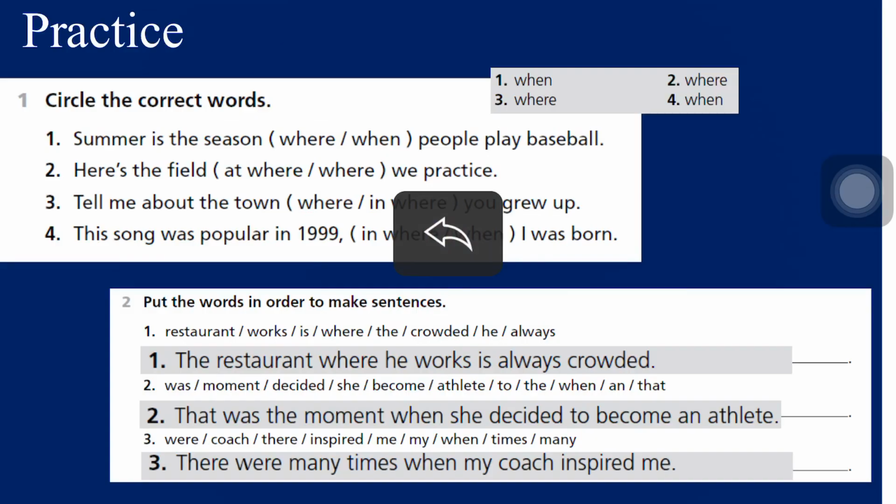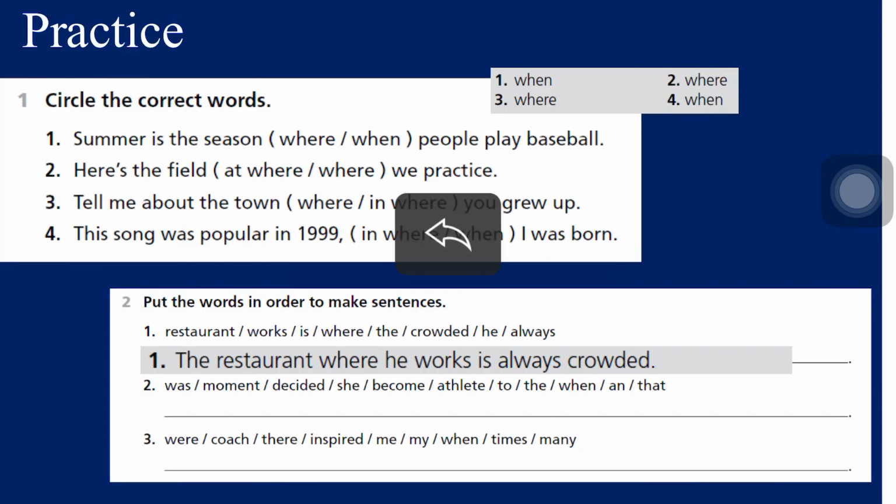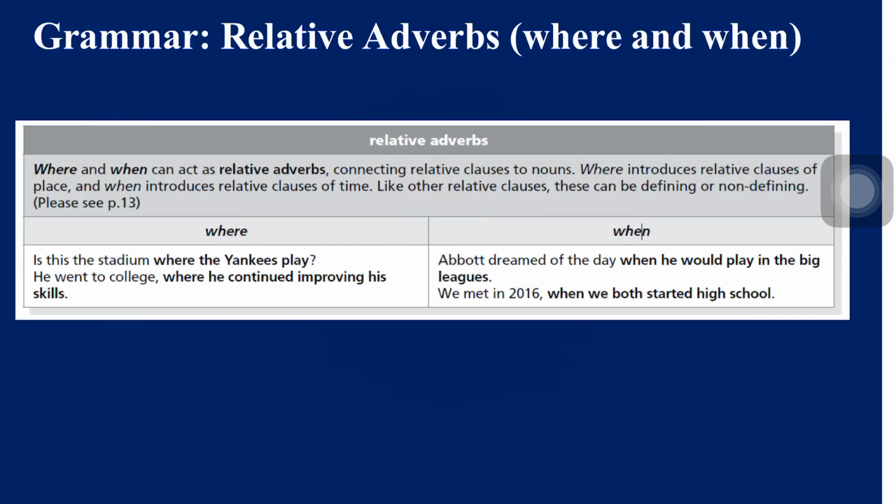Okay, so it comes to the end of your second section, and the main important point is using relative adverbs like where and when in the sentence.